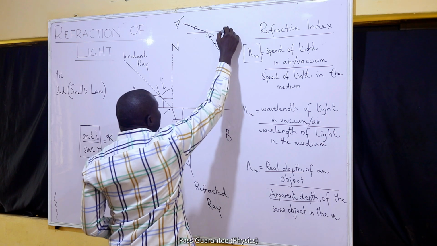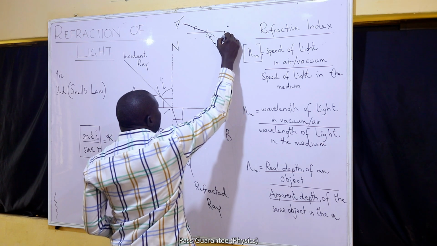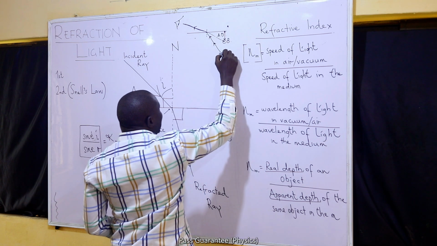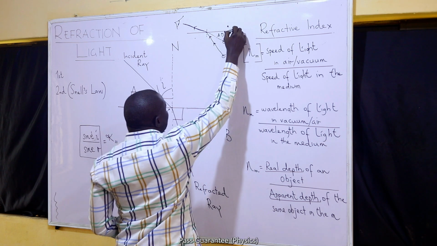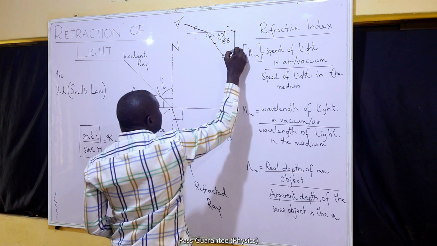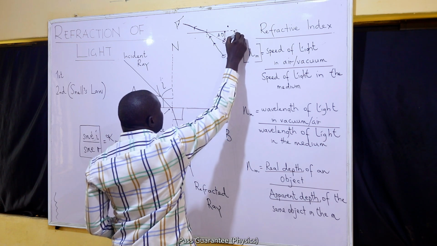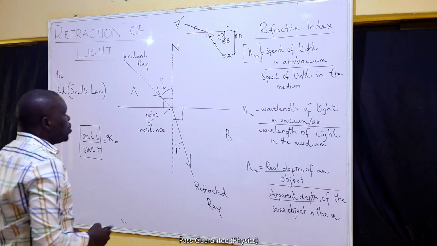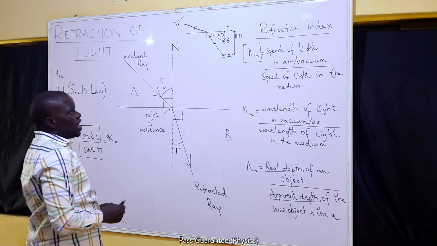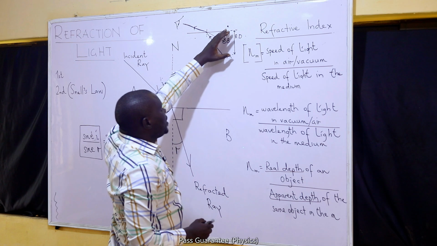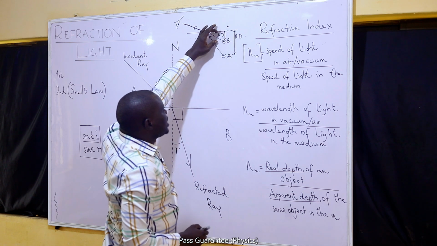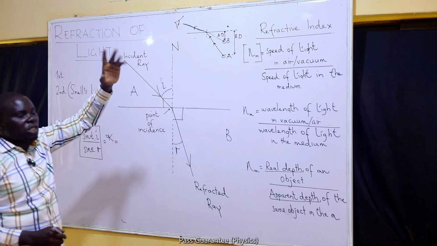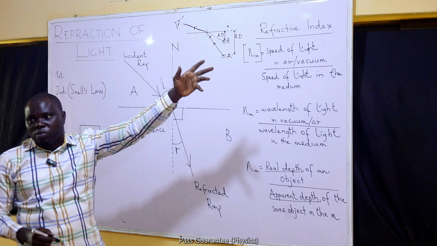So where I'm seeing it from the surface of the water is the apparent depth, and where it actually is from the surface of the water is the real depth. The real depth. So the refractive index, therefore, can be obtained when I divide this real depth by the apparent depth. It is not just a phenomenon that is common with water alone. It is common with all materials that allow light to pass through them.